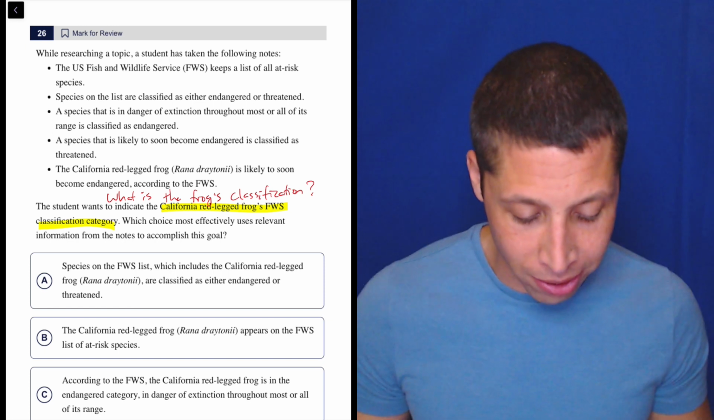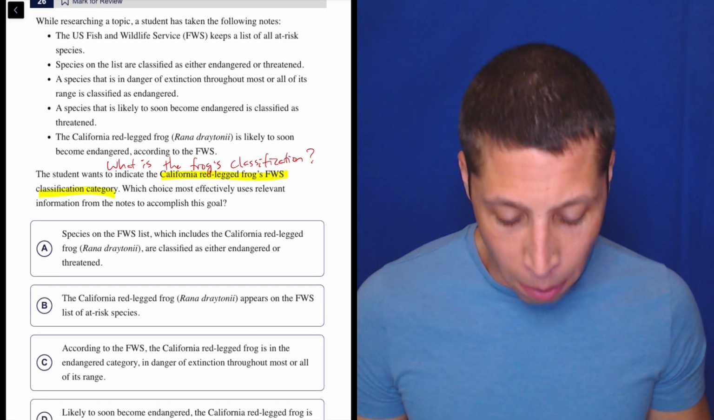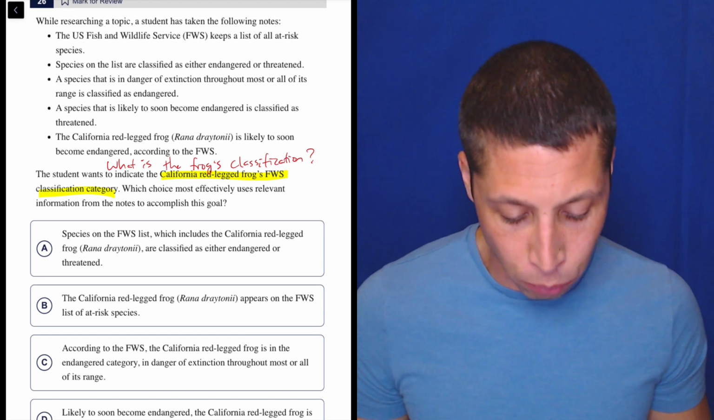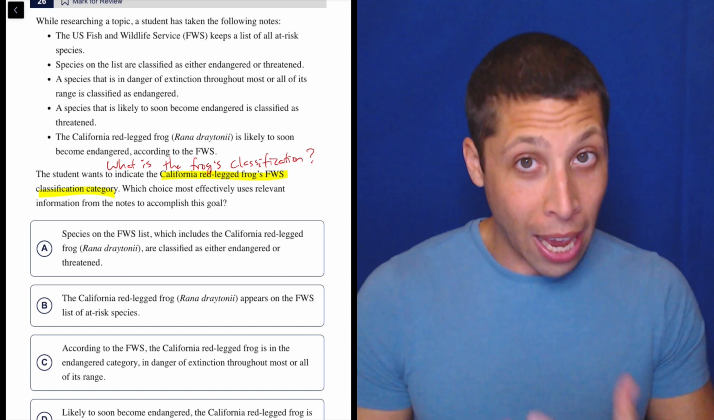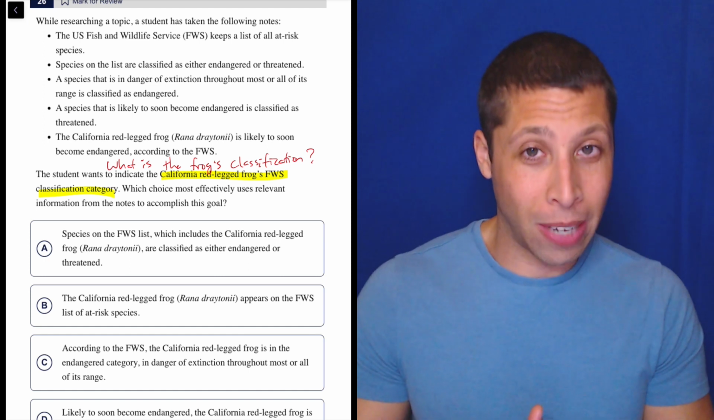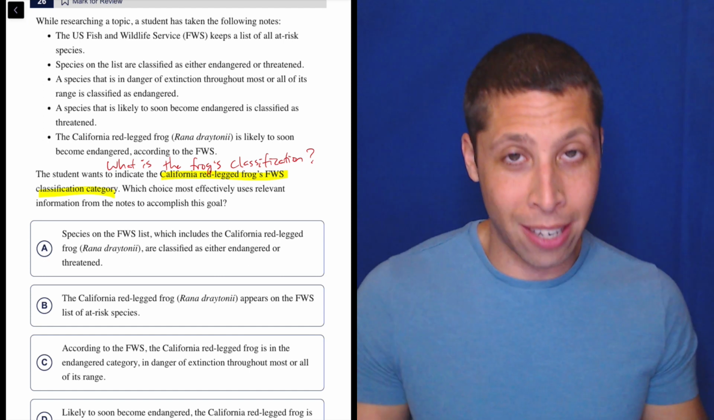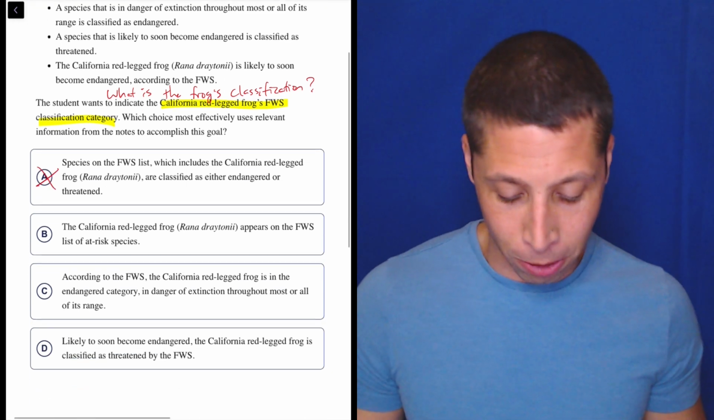So what is the frog's classification? A: Species on the FWS list, which includes the California red-legged frog, are classified as either endangered or threatened. Okay, but what's the frog's classification? Is it endangered or is it threatened? I don't know, so this can't be the right answer.